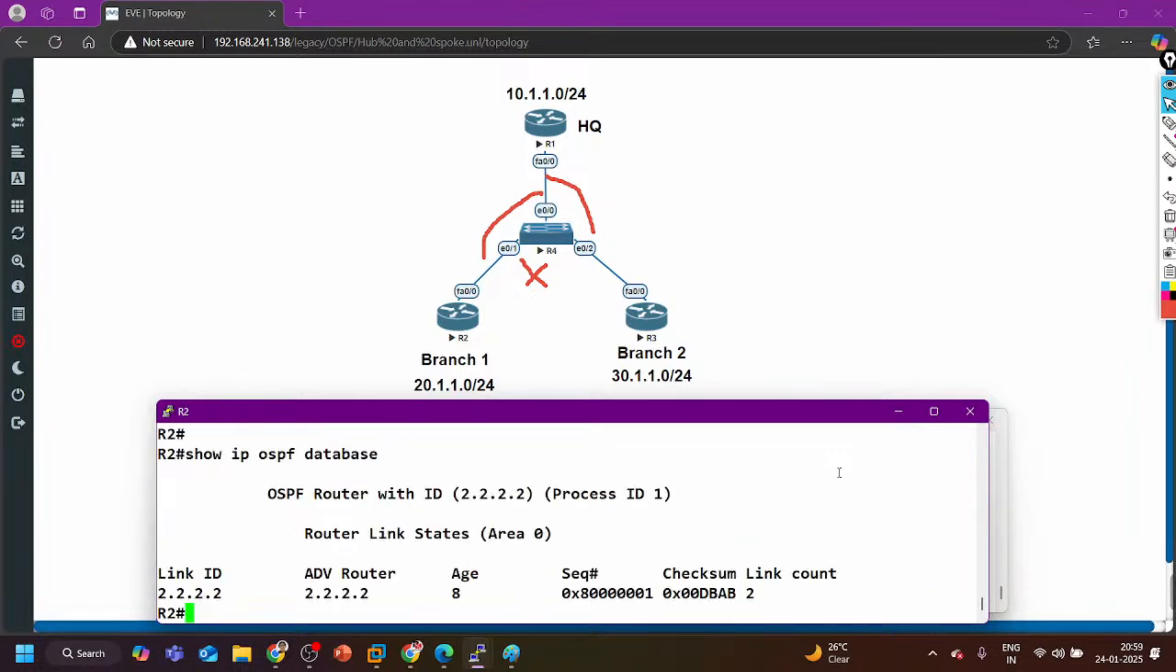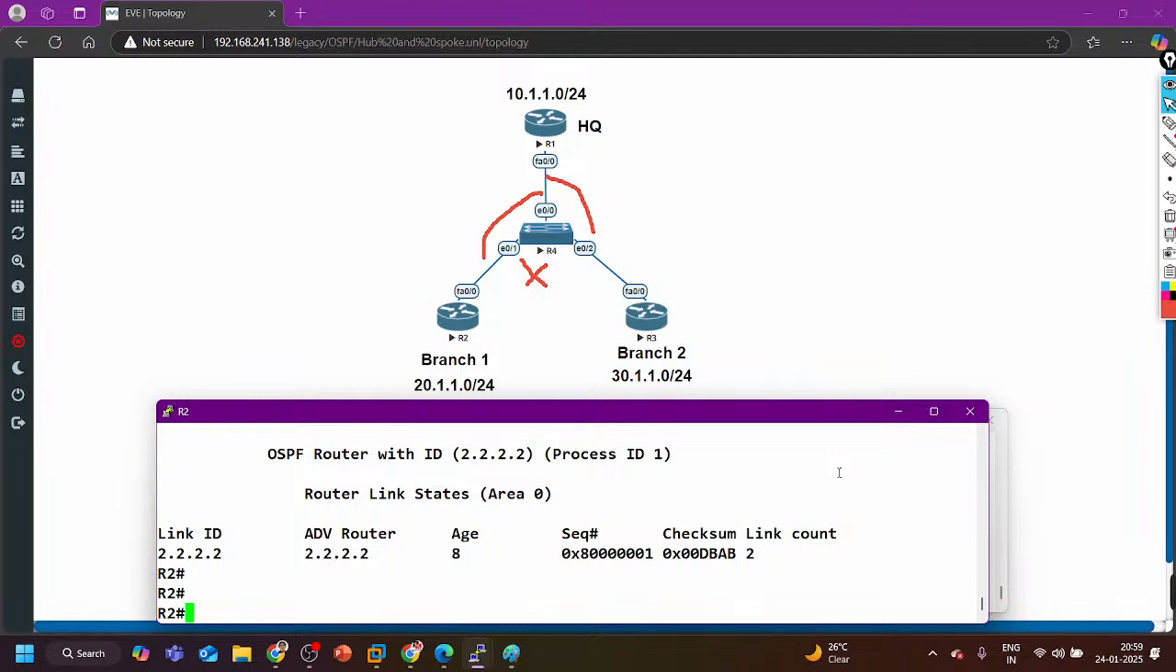See, there is router LSA of router 2 only, right? Even I don't have router LSA of 1.1.1.1. So the problem will occur when any spoke router becomes DR. If I make the hub router DR, if the hub router is DR, then guys there will be no issue.